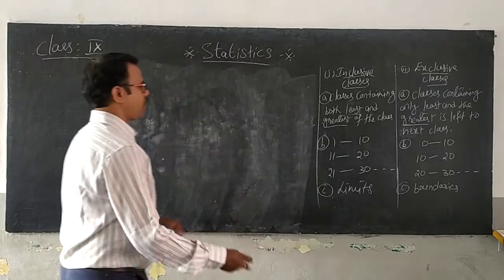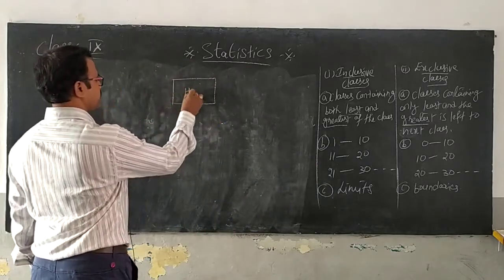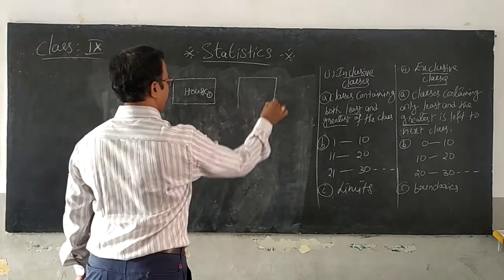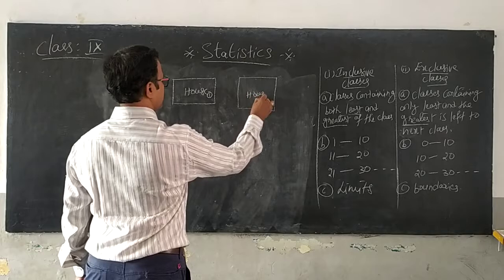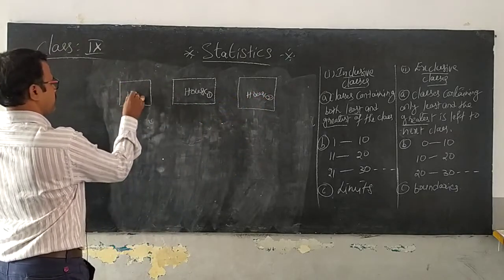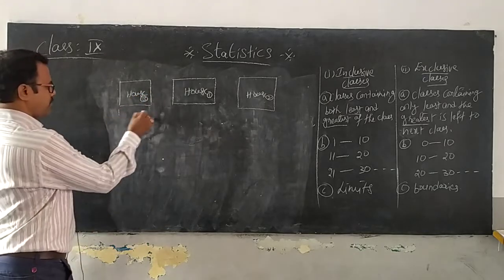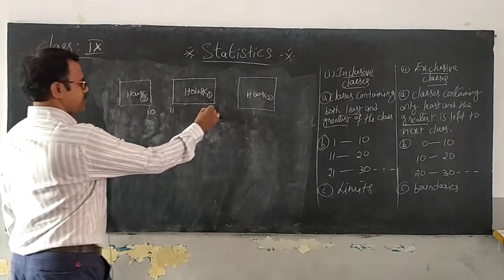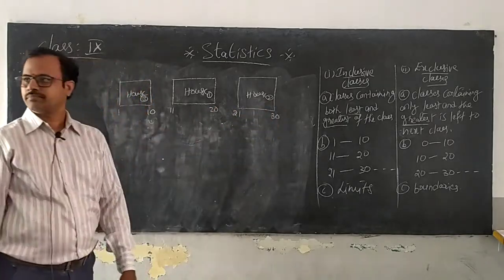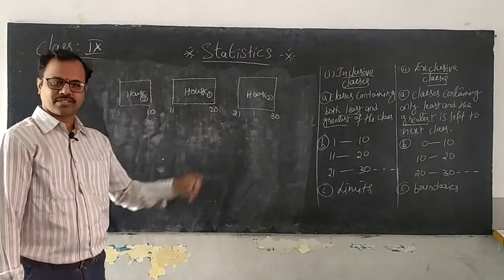Okay, now I give you a small example. Suppose this is our house, house 1, and here is house 2, and here is house 3. Okay, this is 1 to 10, 11 to 20, 21 to 30. These are their houses. Okay, these are the classes or the limits.